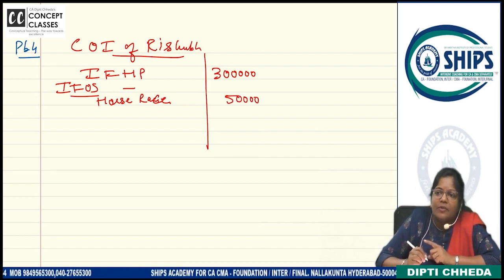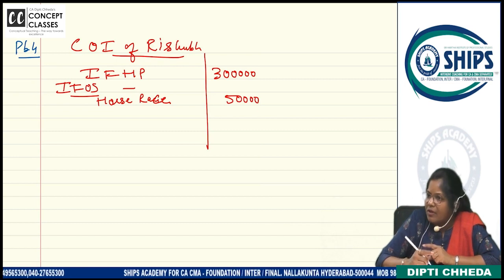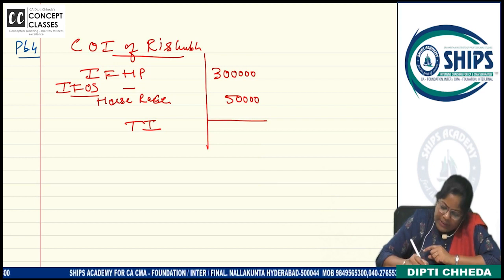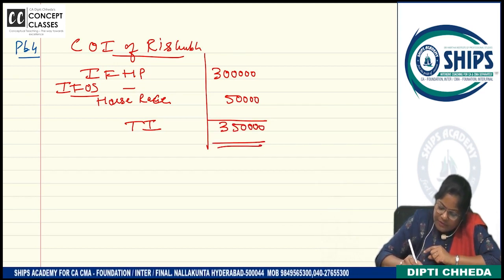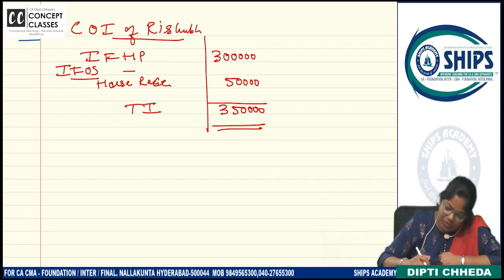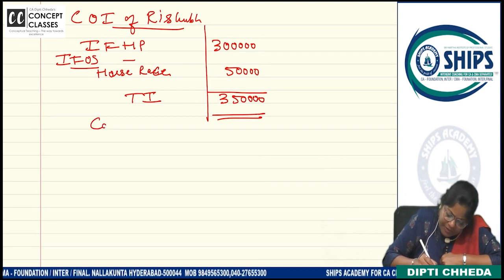Everyone should write whether you have the material or not. Question I am reading on screen. Everyone should write: what is the TI or total income? 3 lakh 50. Clear? Rounding off की जरूरत नहीं पड़ी because it's already rounded off. So this was computation of income.